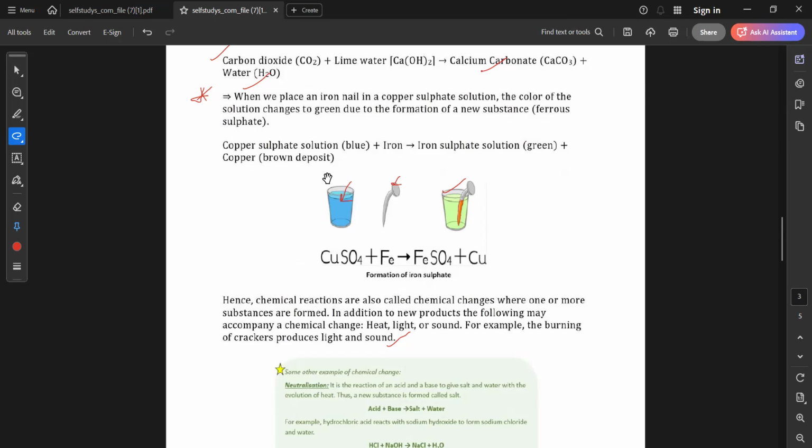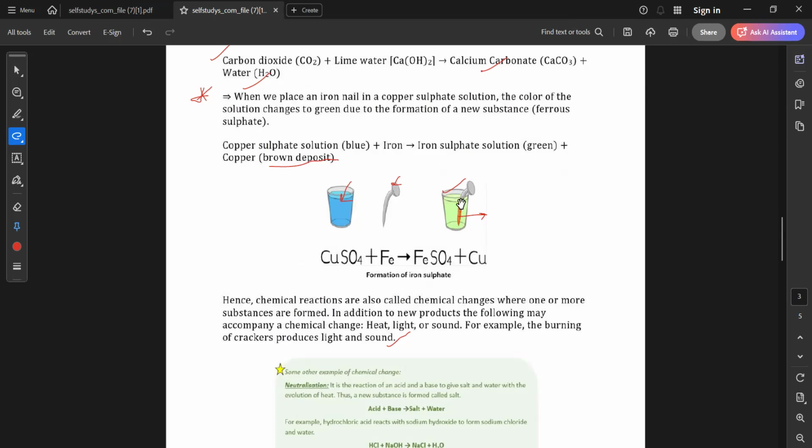Ma'am, you forgot to tell me one thing. This iron will have something in its body. The solution will turn green, okay? But there will also be something else, na? A brown deposit on the nail.